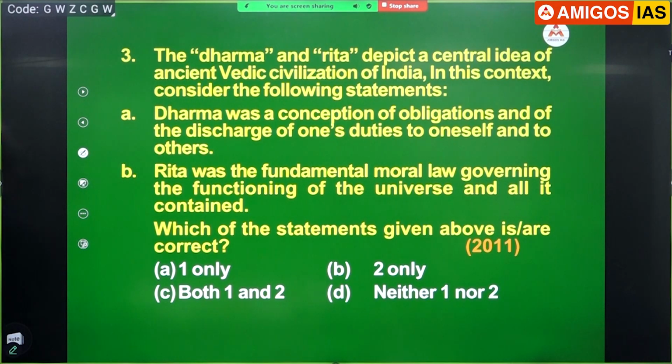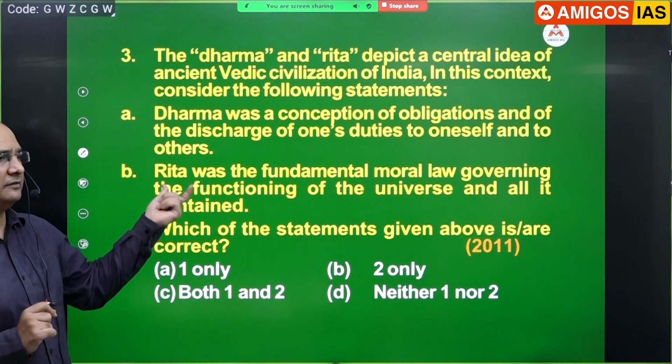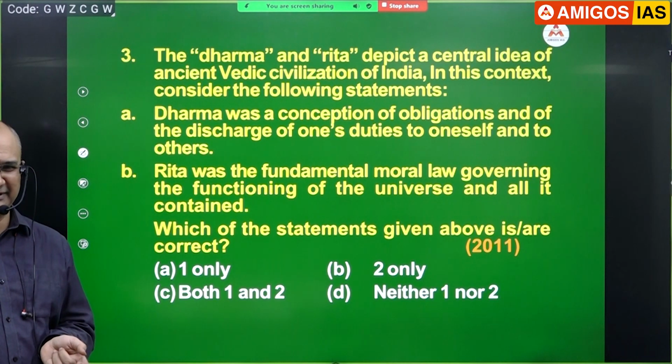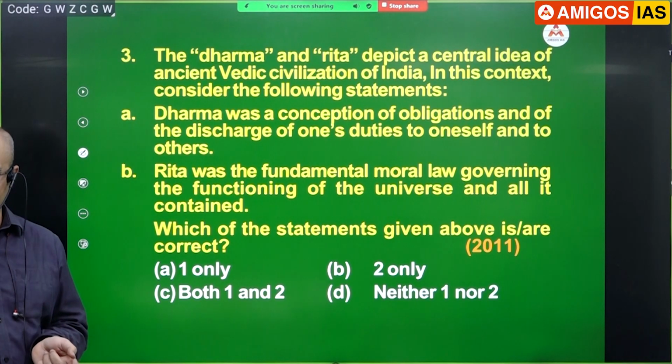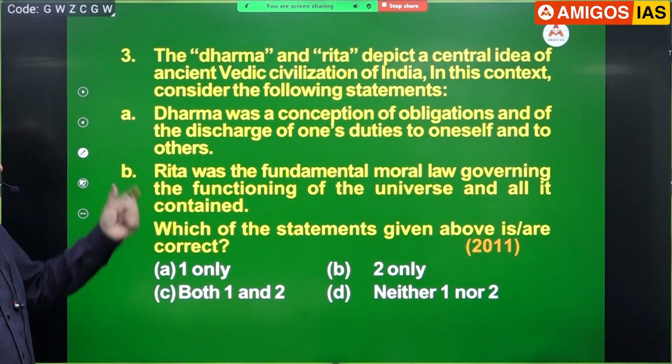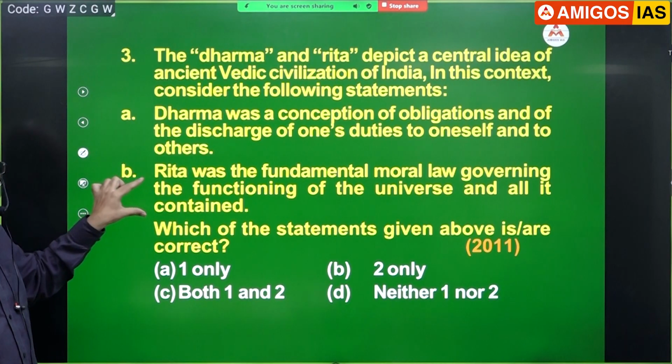Can anyone tell me who was the god assigned for maintaining order in the universe? Varuna. You know, where does this word come from? Riti. I told you in my class, we discussed this. Riti, that's how this word has come. Okay, this one we can say it is correct, right?